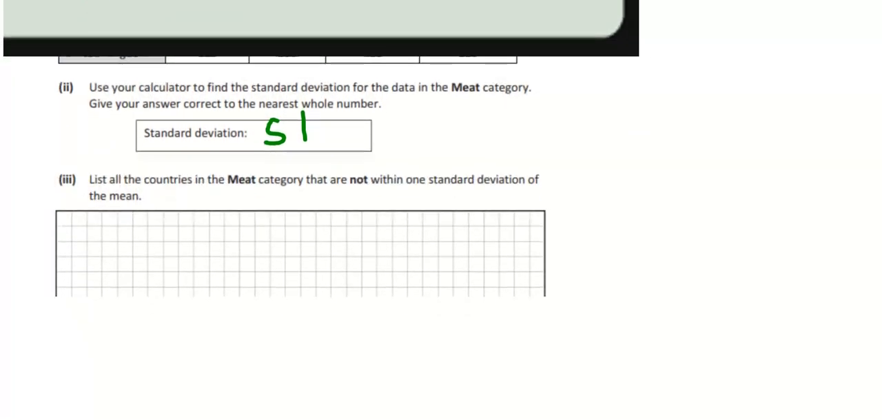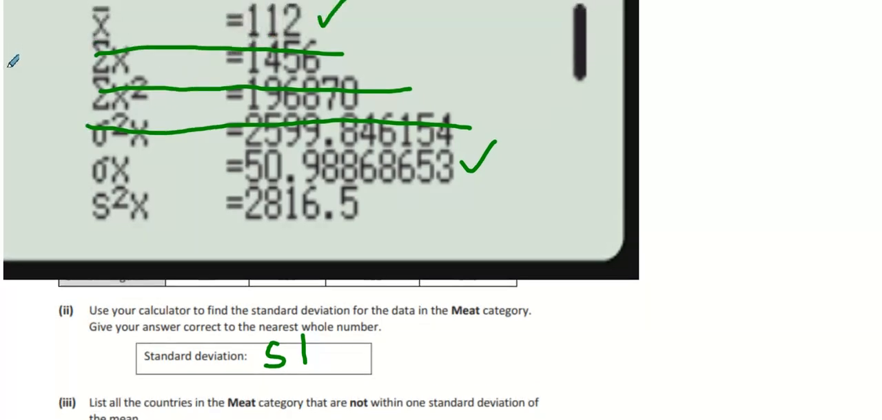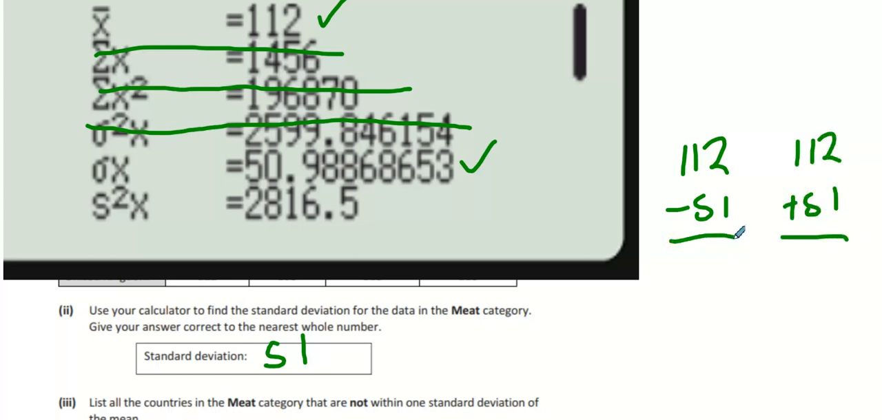List all the countries in the meat category that are not within one standard deviation of the mean. Okay, what's the mean again? We had it a second ago. So it wants all the countries. So do 112 take away 51, and do 112 add 51, because that's what a standard deviation is. One standard deviation below and one standard deviation up. So what do we get here? 163, and what's the other one?